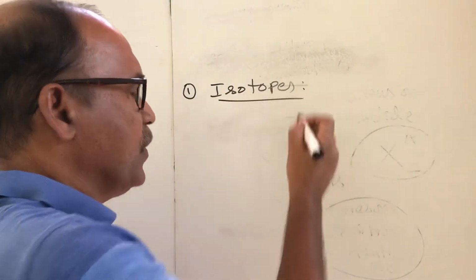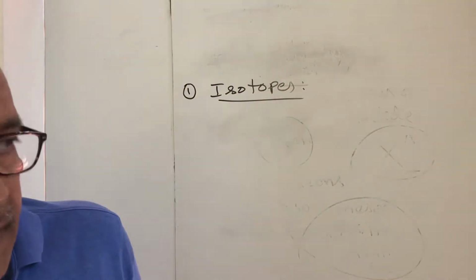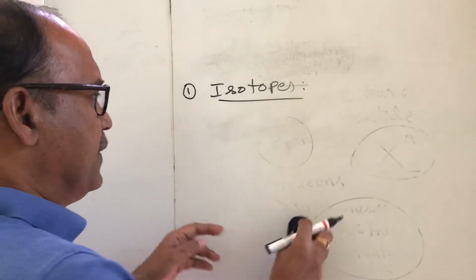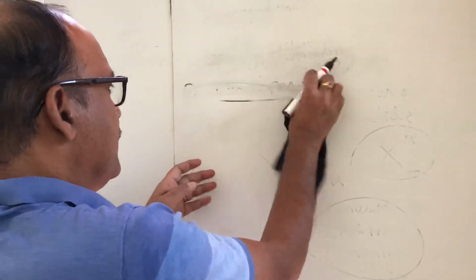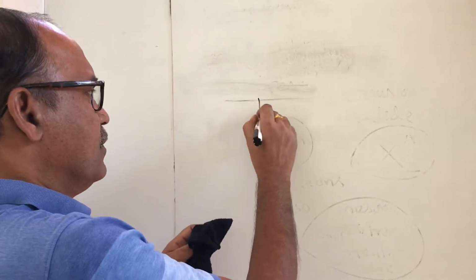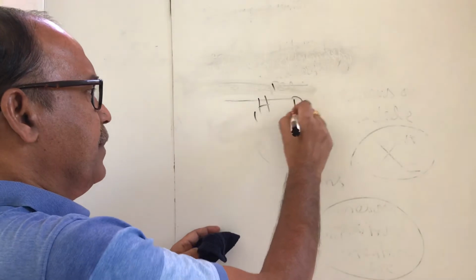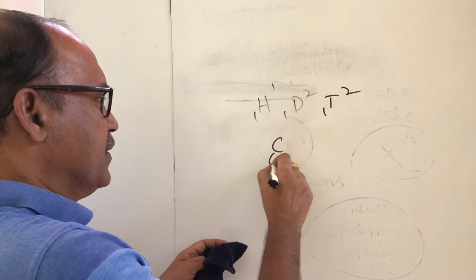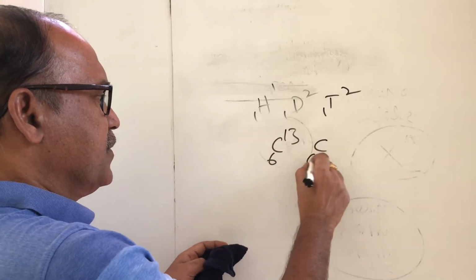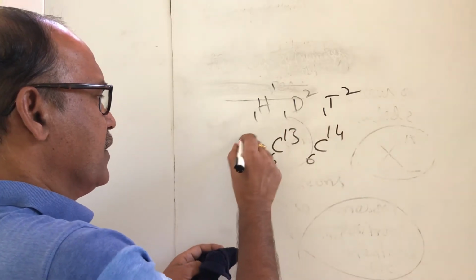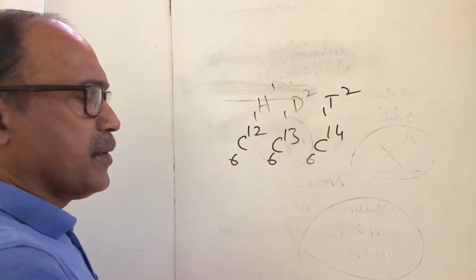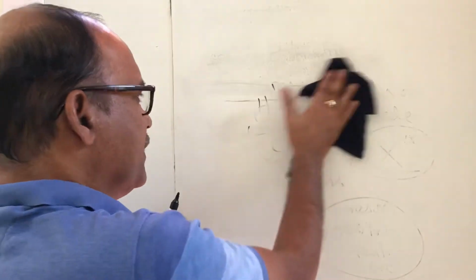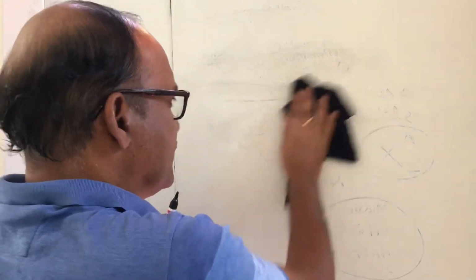Isotopes are nuclides of the same element having different mass numbers but the same atomic number. Example: protium, deuterium, tritium. Carbon 6, 13; carbon 6, 14; carbon 6, 12. So these are different nuclides of the same element having different mass numbers but the same atomic number.